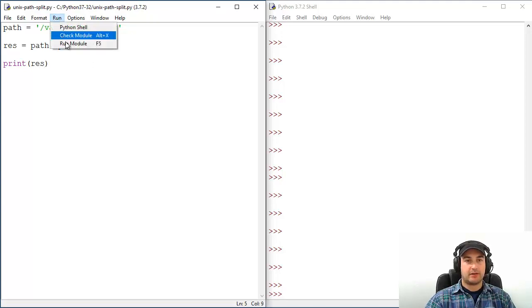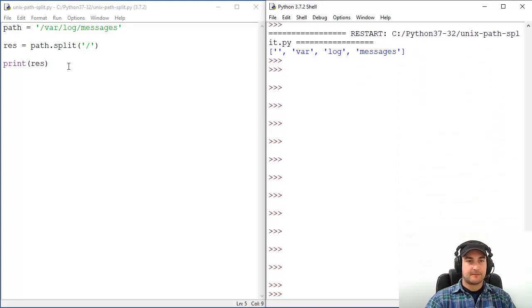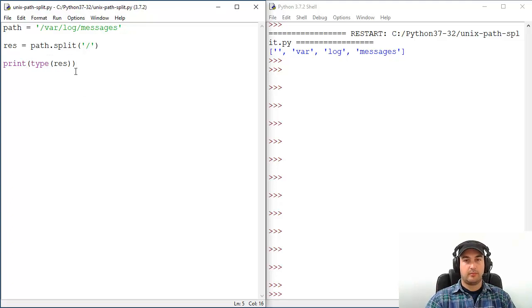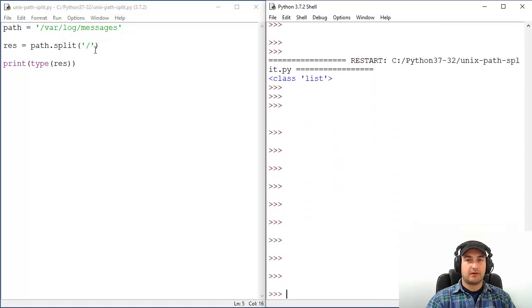Now let's print the result. Let's save it and run it, and that's about it. Okay, now let's see what kind of result we have here, and then we'll go through it line by line. Let's print the type of this. The type of result will be list. Every time you have a list, you can grab things by their position. If you go to the result of this operation, you will see that we have an empty thing here, then var, then log, and then messages.